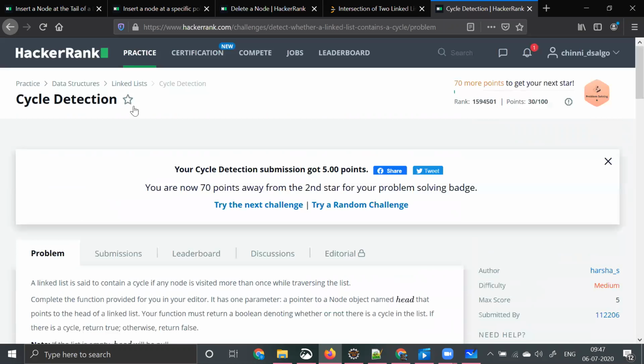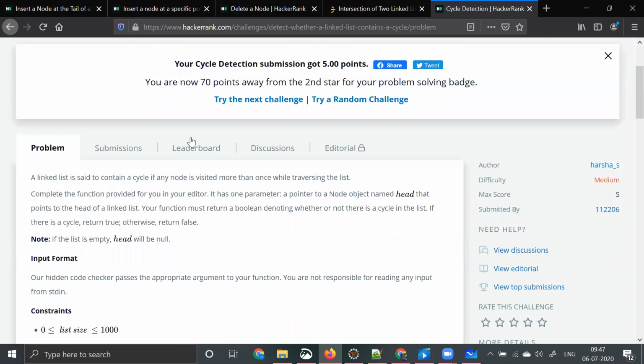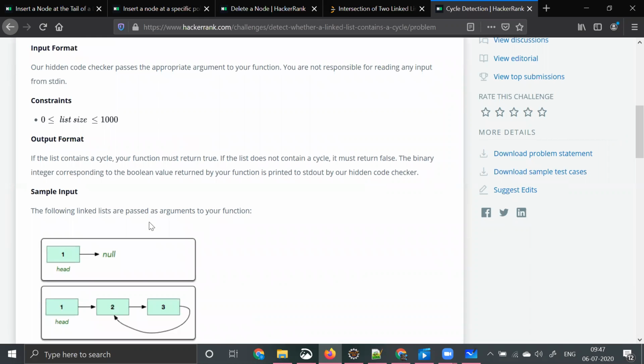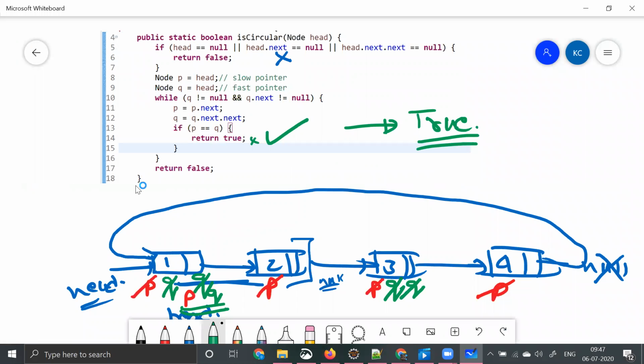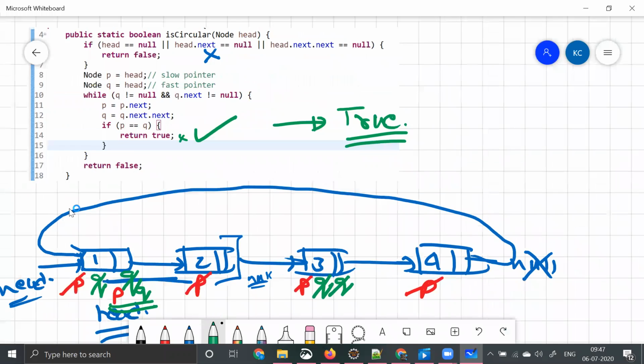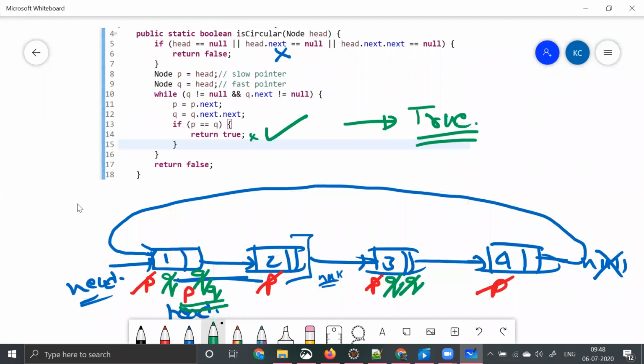Guys, are you able to understand the cycle detection problem? We have used the same code. What you can do is take a similar example, something like this. You can dry run the same code, just like how I have done that with a sample input, and you will be in a position to understand it in a better way. Guys, at this point, I want to ask